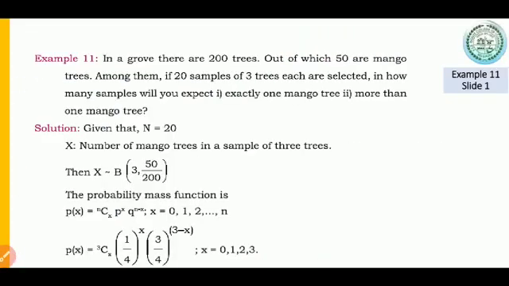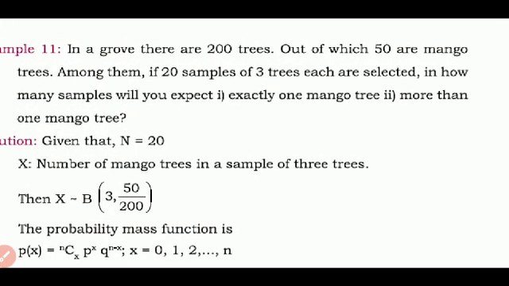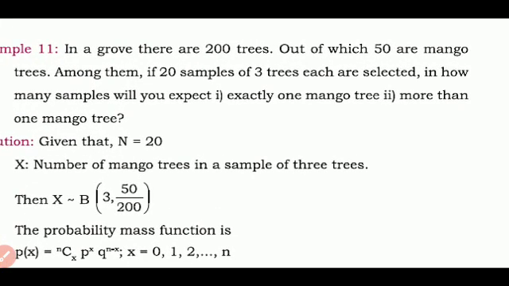Let us see another example, or a few more examples, on the binomial distribution, with how the data is presented and how we approach solving such examples. In a grove, there are 200 trees. Grove means where a lot of trees are planted, out of which 50 are mango trees. Among them, if 20 samples of 3 each are selected, in how many samples will you expect, first, probability exactly 1 mango, second, probability more than 1 mango.